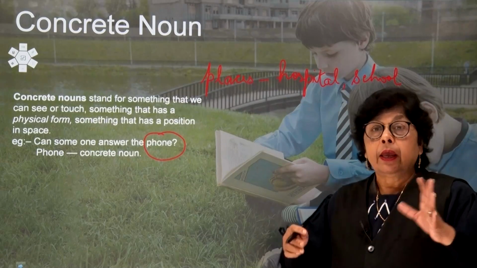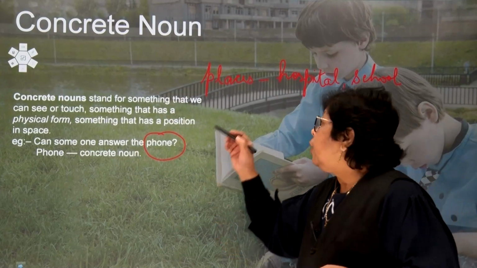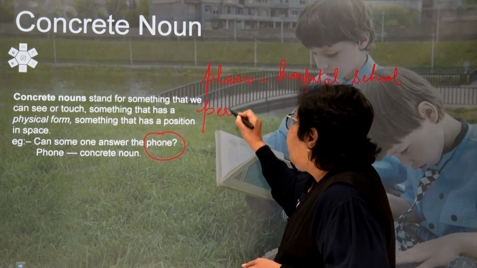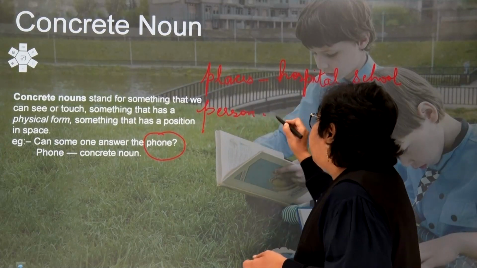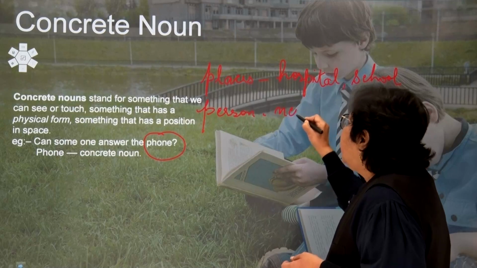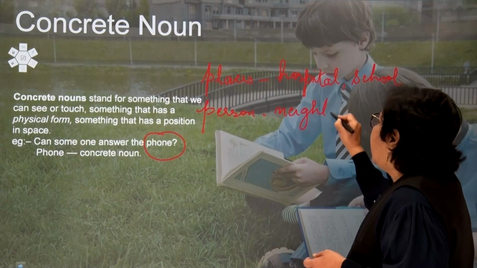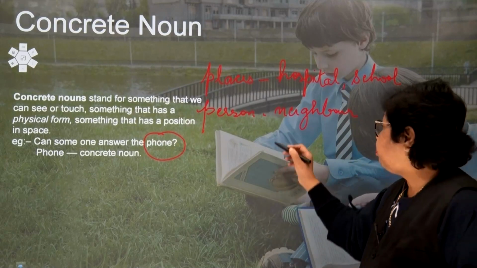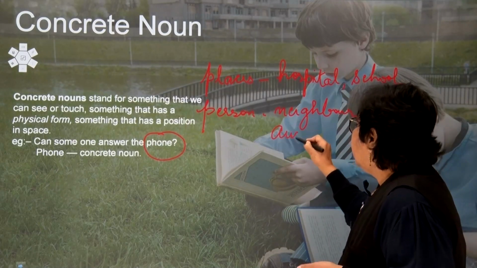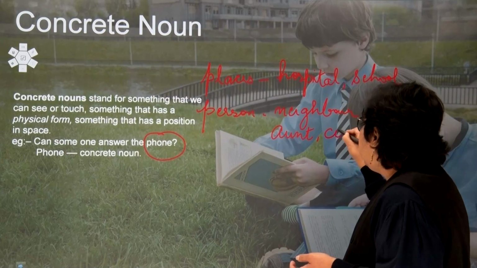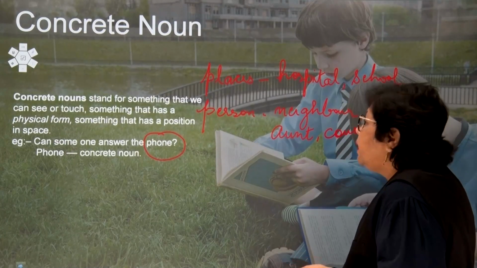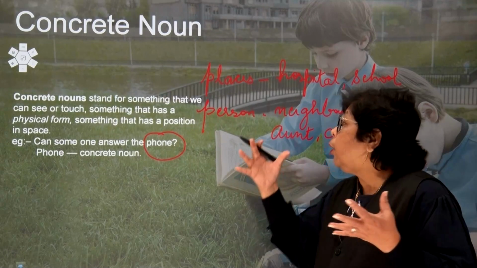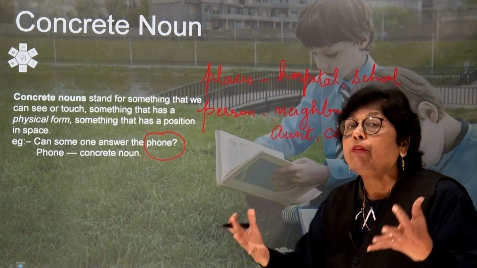And if I say names of persons, if I am referring to, children, persons, a concrete noun would be, for example, my neighbor. I can see my neighbor. I can touch my neighbor. It may be an aunt. It may be a cousin, because I can see them. Children, I can touch them. They occupy space. They have a physical form.